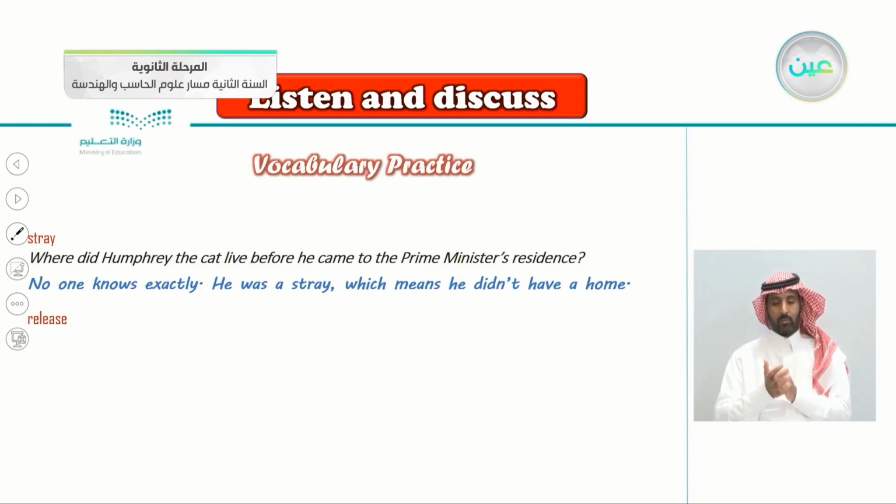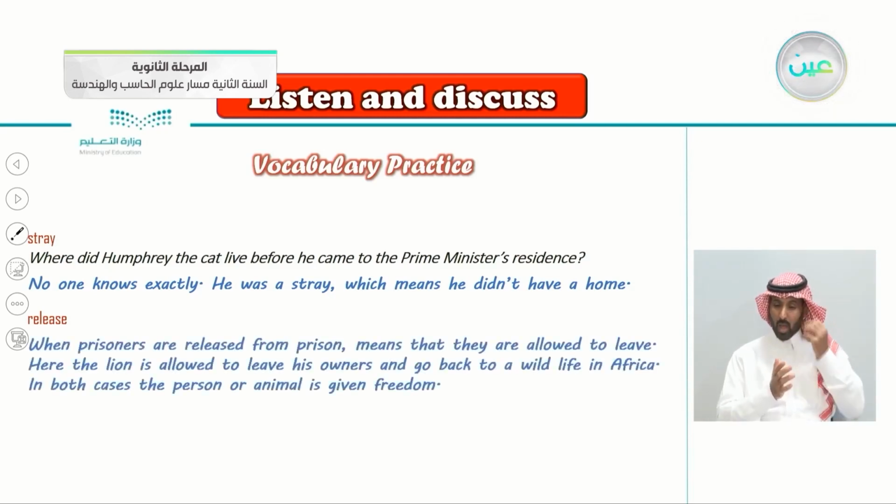And the keyword here, release, can you find it in the text? The word release in the article for the lion. When prisoners are released from prison means that they are allowed to leave. Here, the lion is allowed to leave his owners and go back to the wild in Africa. In both cases, the person or animal is given his freedom. So to release someone is to give him his freedom, whether it's a person or an animal.